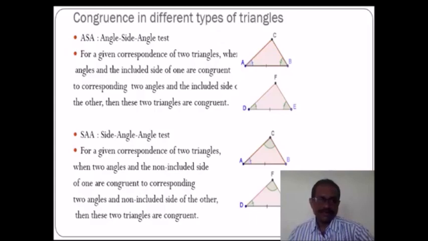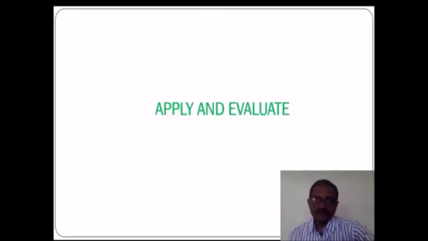That means the AAS test: for a given correspondence of two triangles, when two angles and the non-included side of one are congruent to the corresponding two angles and non-included side of the other, then those two triangles are congruent.